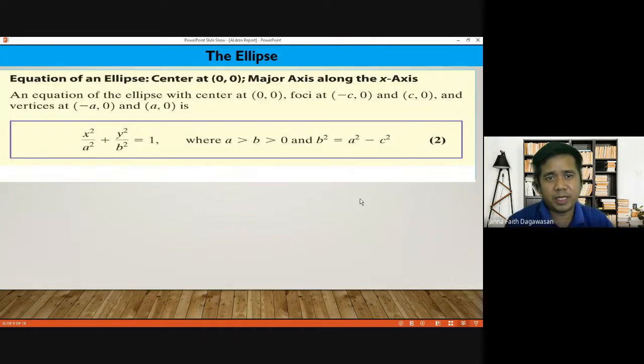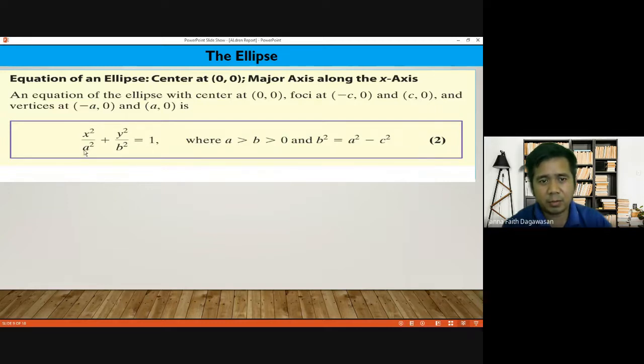So equation of an ellipse with center at (0, 0), where the major axis is along the x-axis. An equation of the ellipse with center at (0, 0), foci at (-c, 0) and (c, 0), and vertices at (-a, 0) and (a, 0) is given by this equation: x squared over a squared plus y squared over b squared is equal to 1, where a is greater than b and b is greater than 0.